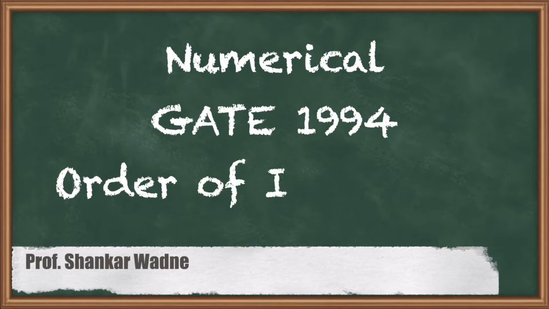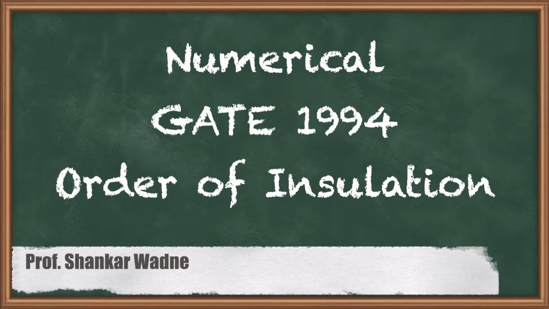Hello, my dear students. In this lecture, we are going to see one previous year GATE numerical. This question was asked in GATE 1994 for 1 mark, and this question is based on the order of insulating material in case of cylindrical pipe.